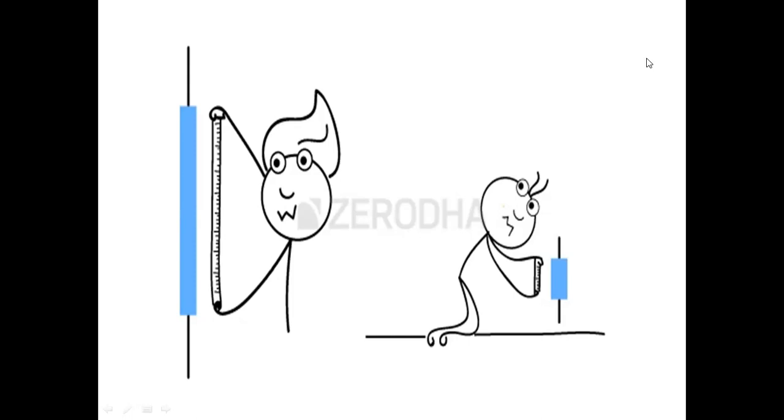So first, today I will start with candlesticks: first how to draw the candlestick, what a candlestick interprets, why we need candlestick patterns compared with other charting patterns, and what the benefit of using candlesticks is.